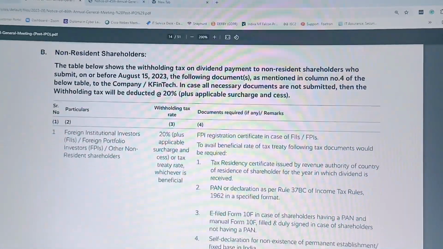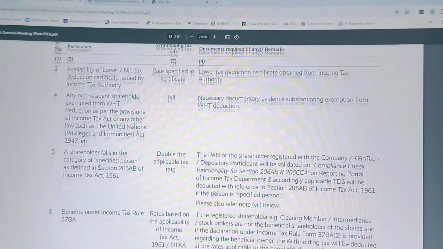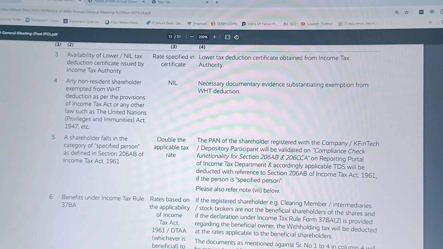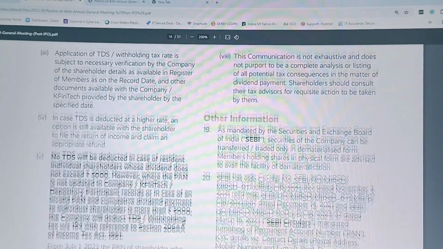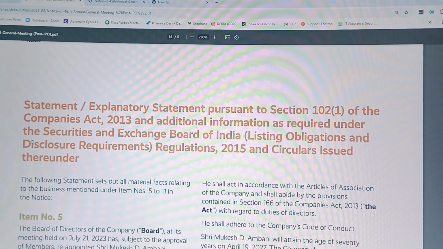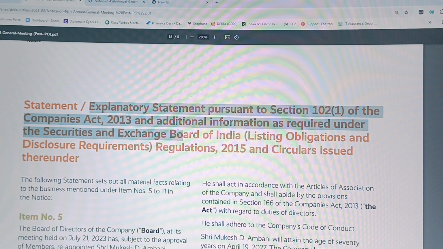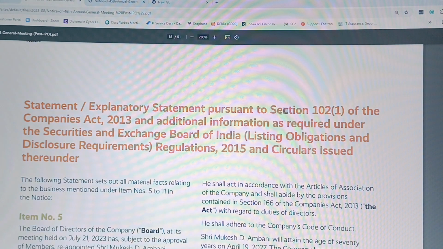Okay, coming to the next, the AGM notice is very big for this RIL. It contains 51 pages. Generally, small companies don't have such a big notice. So here comes the explanatory statement. It is as per section 102, as I have already told you, and in compliance with SEBI LODR regulations.